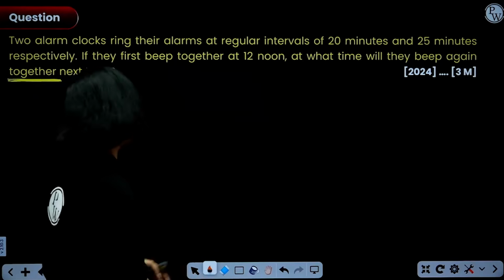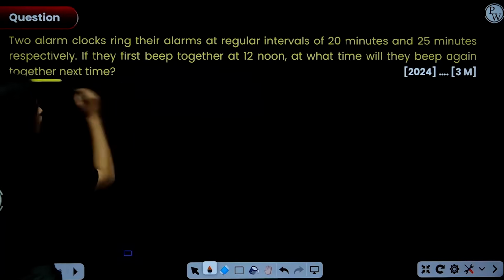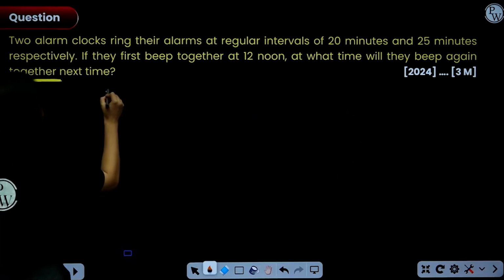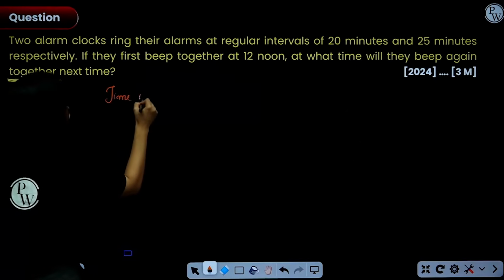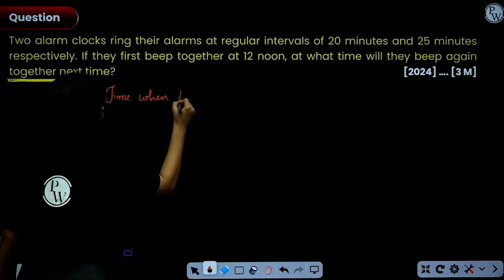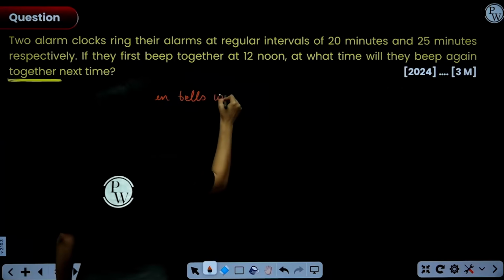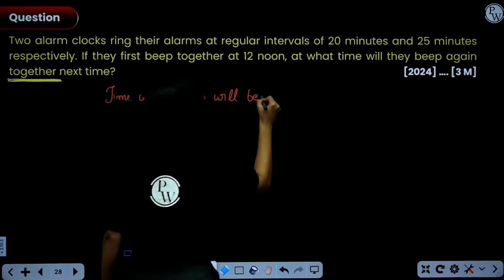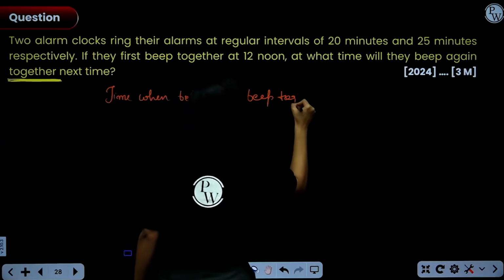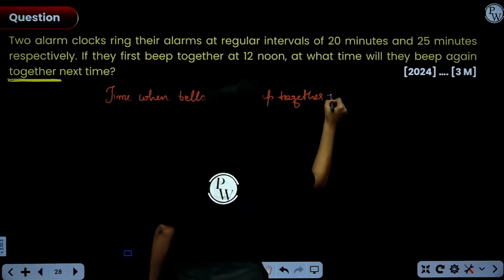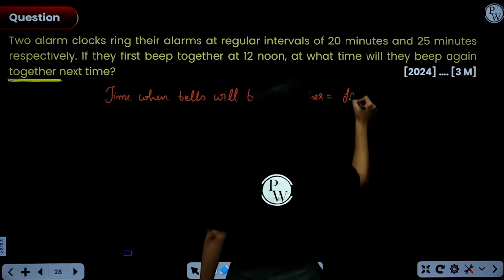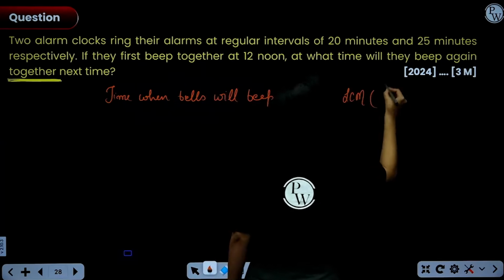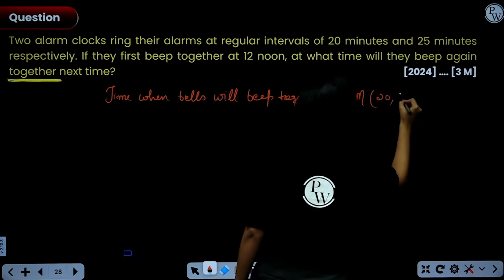That means all you need to do is find the time when the bells will beep together. It would be the LCM of the given numbers, that is 20, 25.